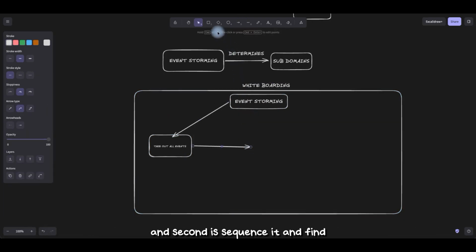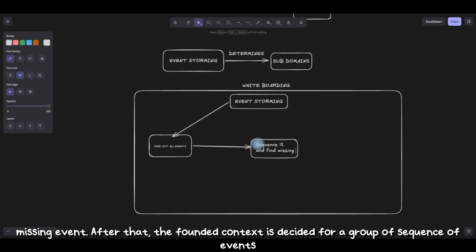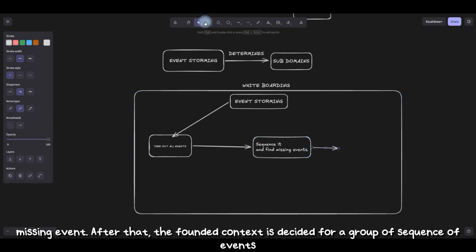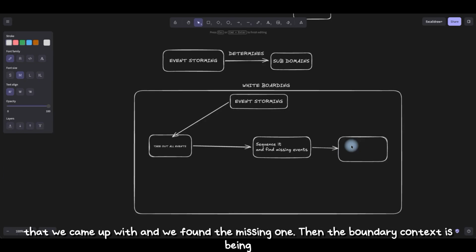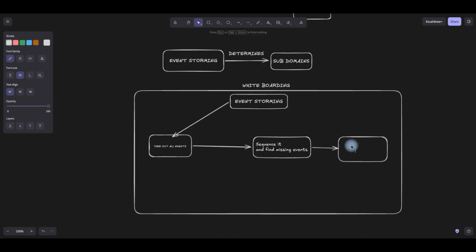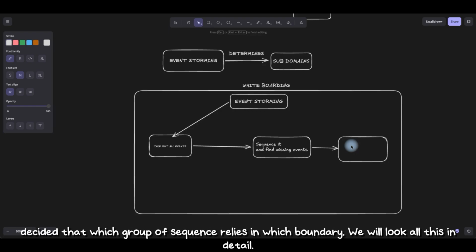Second, sequence them and find missing events. After that, bounded context is decided for the group of sequences of events that we came up with and found the missing ones. Then the bounded context is decided, that is, which group of sequences lies in which boundary.